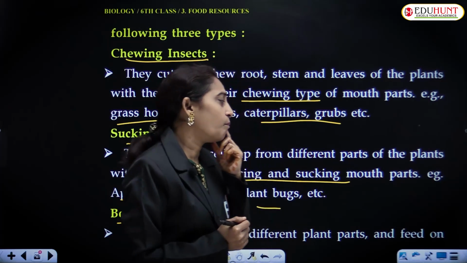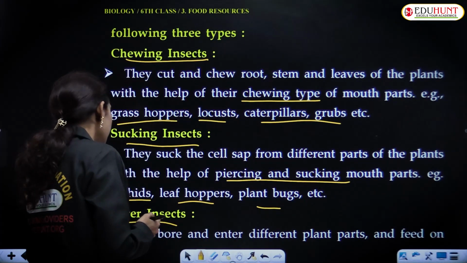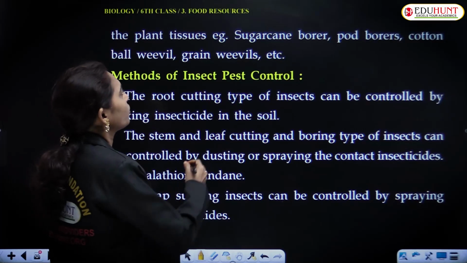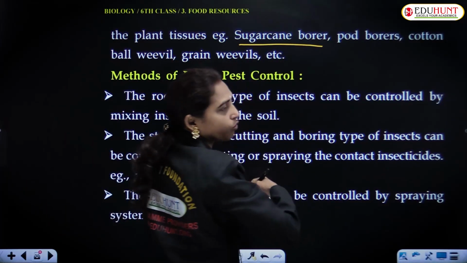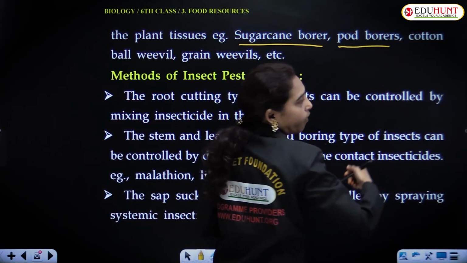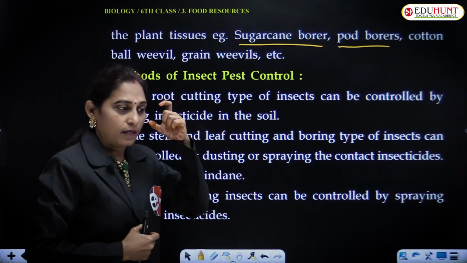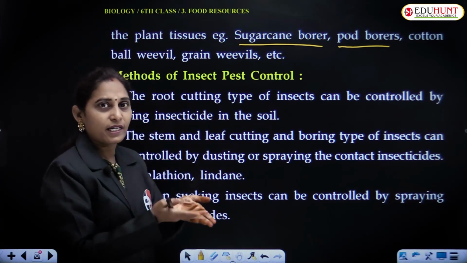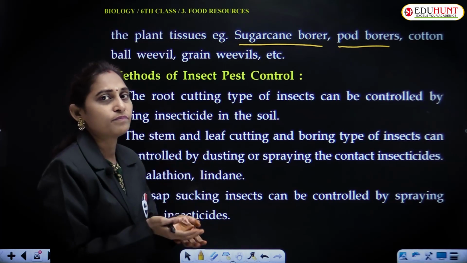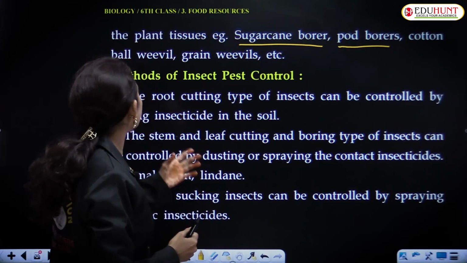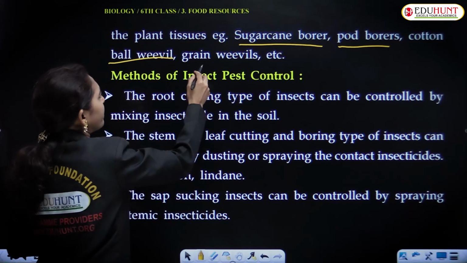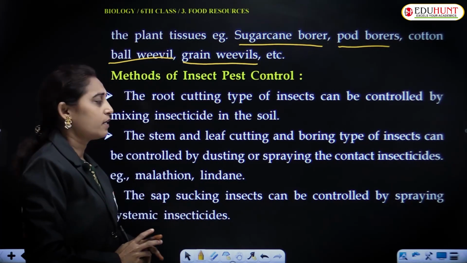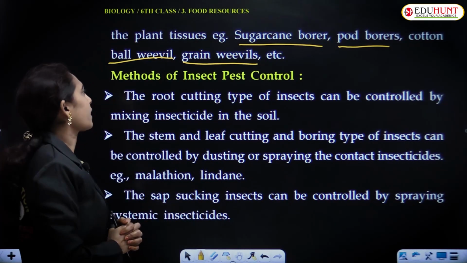This is called a borer insect. And borer insects like sugarcane borer, sugarcane loni, pod borers, what they do is, there is a whole fruit, and they eat everything inside and make it empty from the layer on top. And then cotton boll weevil, grain weevils etc. come into the category of borer insect types.